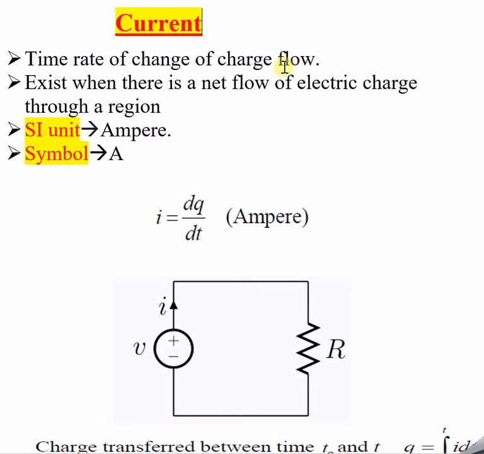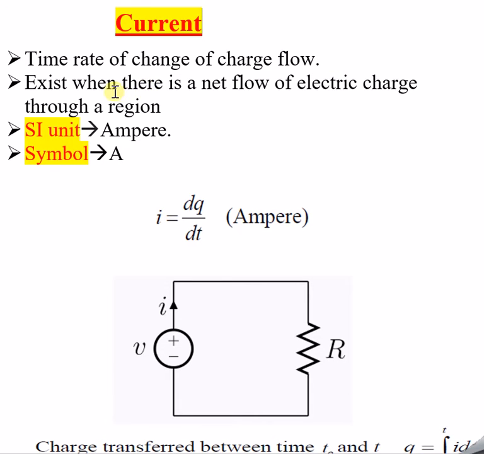What is this charge flow? Charge can be positive charge or negative charge, correct? So the rate of flow of charges is called current, or simply, I will say flow of charges is called current. I hope the generic idea and background behind this current concept is clear now.